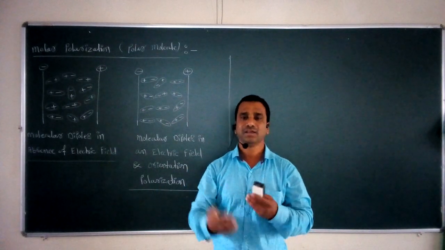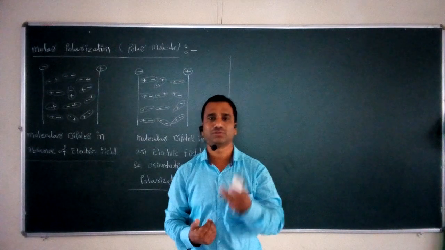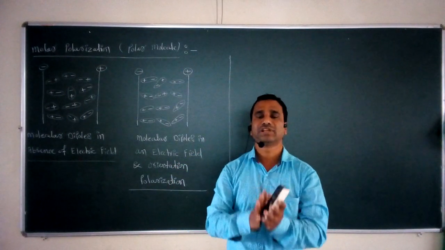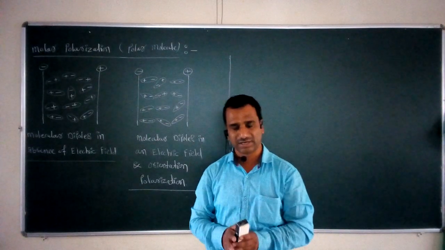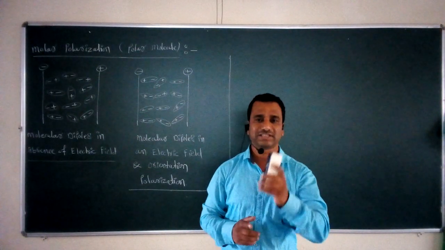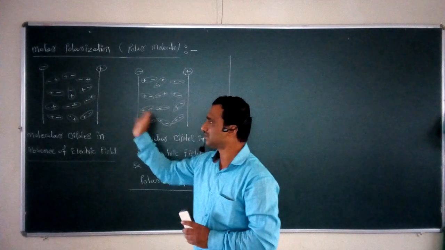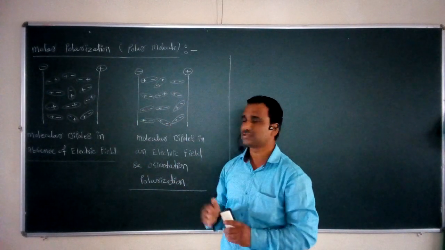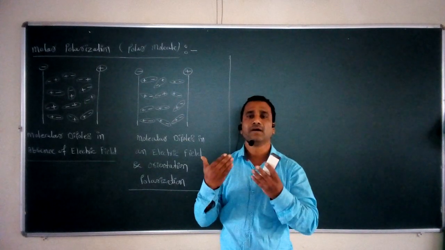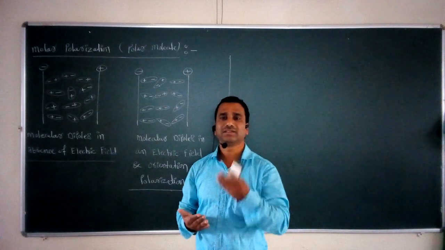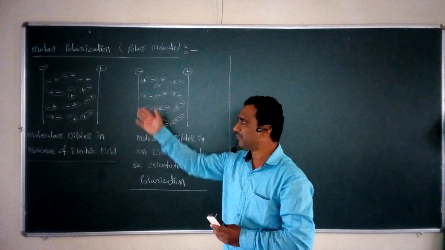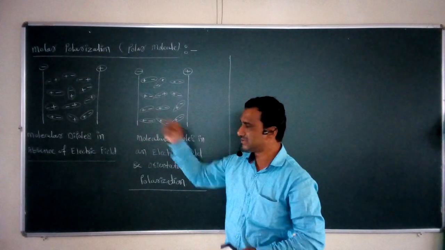Now, today, if we consider the sample molecule as a polar molecule, initially it is polar in nature. So, what type of polarization can be shown by this molecule? For this purpose, we have to consider a polar molecule under two different conditions. So, case number one is that these are the two different figures. With the help of these two figures, we have to consider the molar polarization shown by the particular polar molecule.